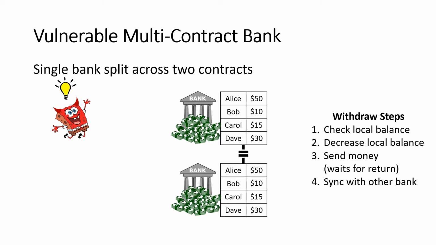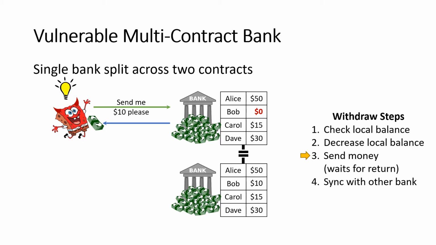He's going to start the same way he did before. He's going to ask the first contract to withdraw $10. And it's going to perform the same operations. It sees he has $10. It reduces his balance to 0. It sends him his $10. But now, while the first contract is waiting in step 3 for Bob to return from this send, Bob isn't just going to pocket the money and return.